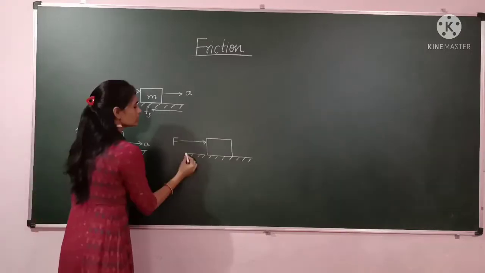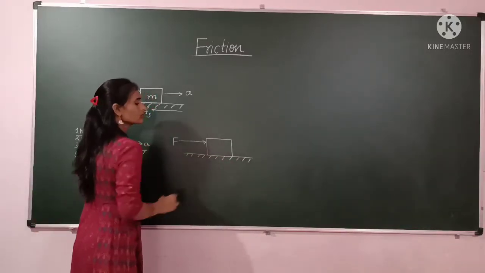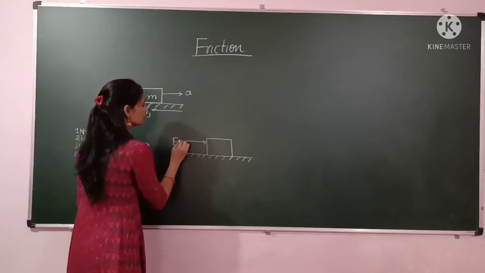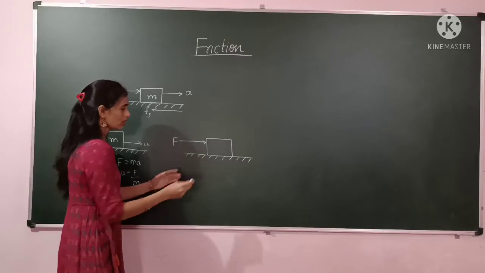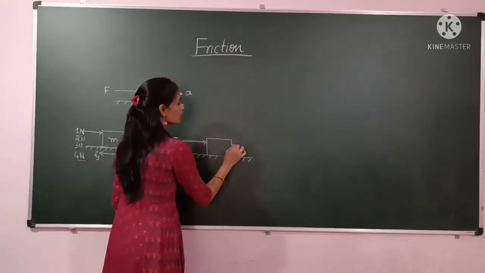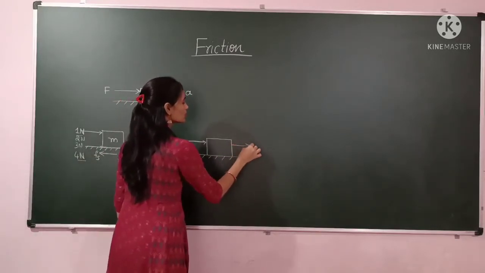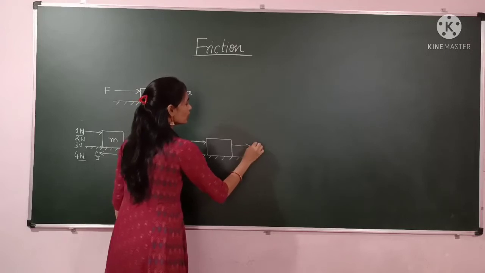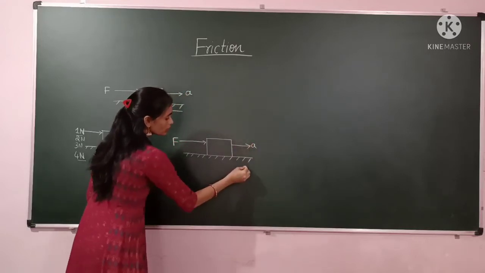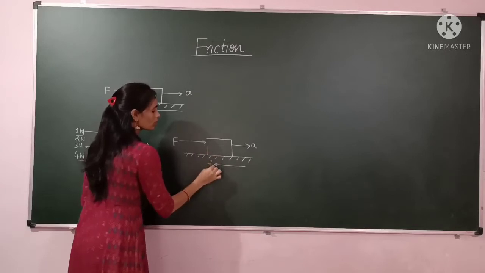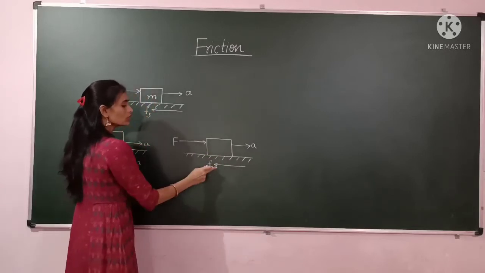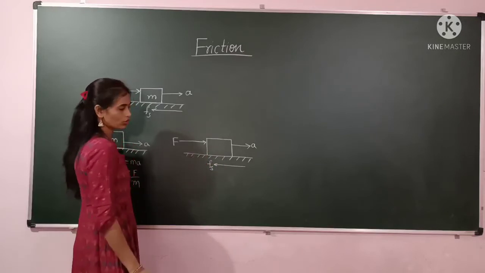Suppose this is the surface, on this surface we have placed the block, and here this force we will call the applied force. When you apply force, the body will be moving. So if this is the direction of motion with an acceleration, then the frictional force will be opposite to this motion. We'll call it Fs, the frictional force, which is acting opposite to the direction of motion.